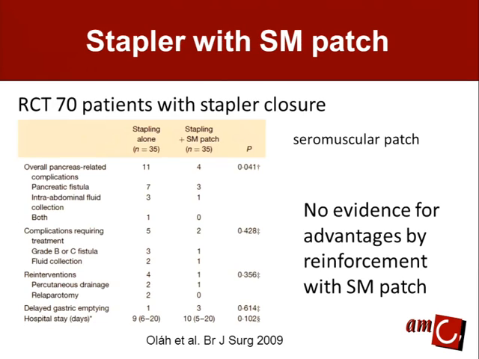Other ways to reinforce the stump. A randomized trial of 70 patients with stapler closure, in which they performed reinforcement with a seromuscular patch of a jejunal loop, not opening the bowel, just suturing the loop to the staple line. Although the overall pancreatic-related complications were significantly lower when they added a seromuscular patch, it did not hold for the rate of grade B or C fistula. The difference was not significant.